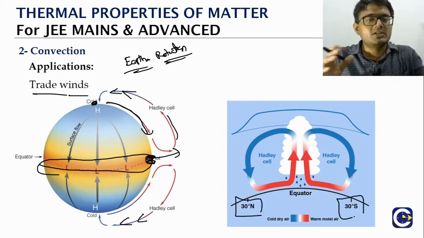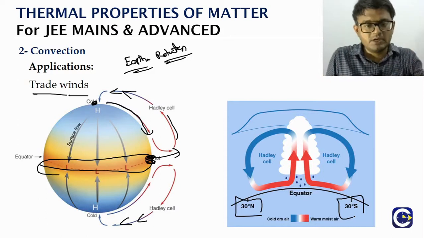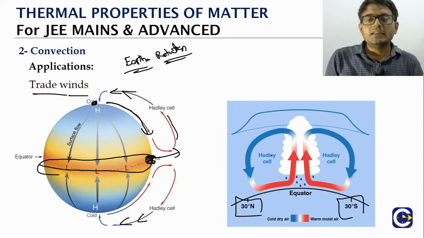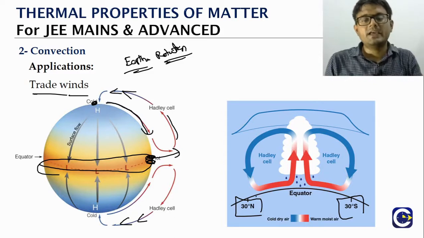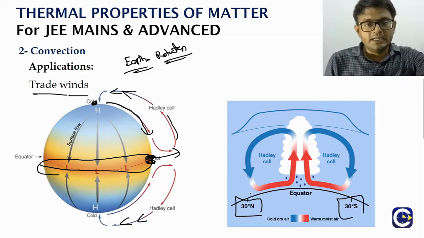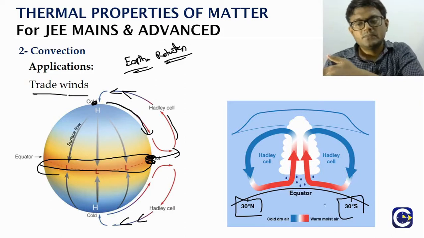So where is the dip happening? Either at 30 degrees north or 30 degrees south, because we will have one Hadley cell in the upper hemisphere and one Hadley cell in the lower hemisphere, isn't it? So the dip will not be happening at the polar region, but at 30 degrees north on one side and 30 degrees south on the other.